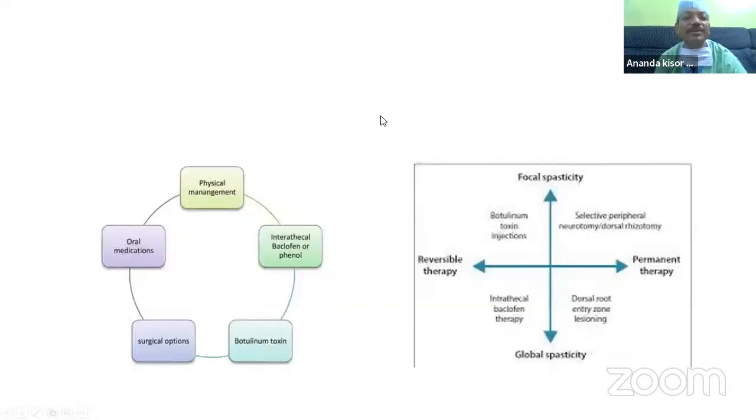So how do you write down the diagram of the treatment? Treatment is basically you have to start with the physical management, intrathecal baclofen, botulinum toxin, surgical options, and the oral medications. Again, it may be focal or it may be global spasticity. So it may be a reversible therapy or a permanent therapy. Botulinum toxin basically is a reversible therapy, whereas selective peripheral neurectomy and dorsal rhizotomy are permanent therapy. So basically these are the techniques.